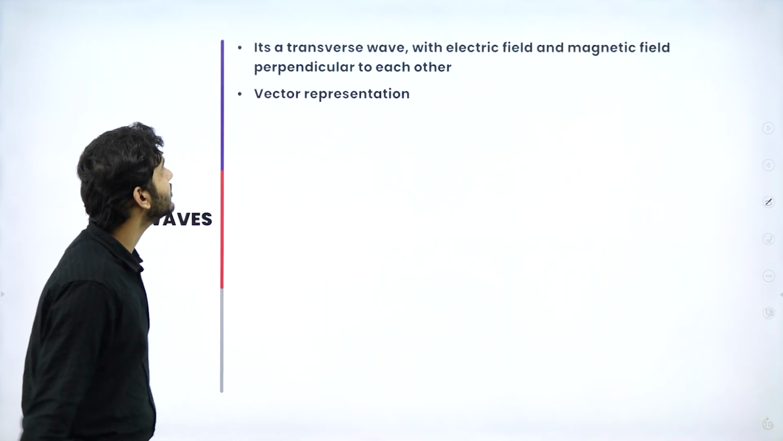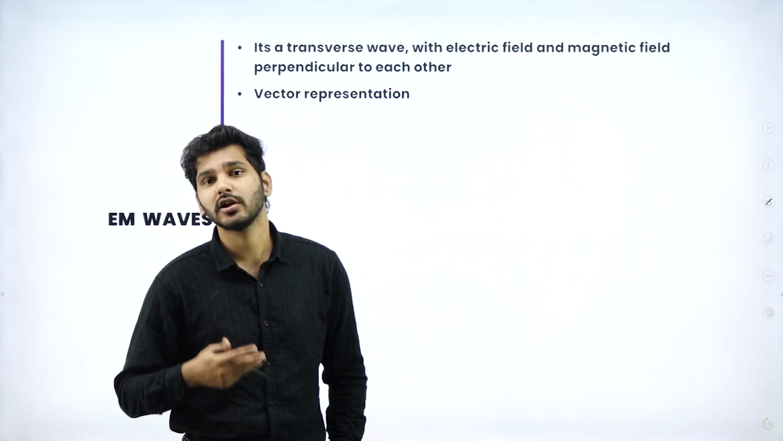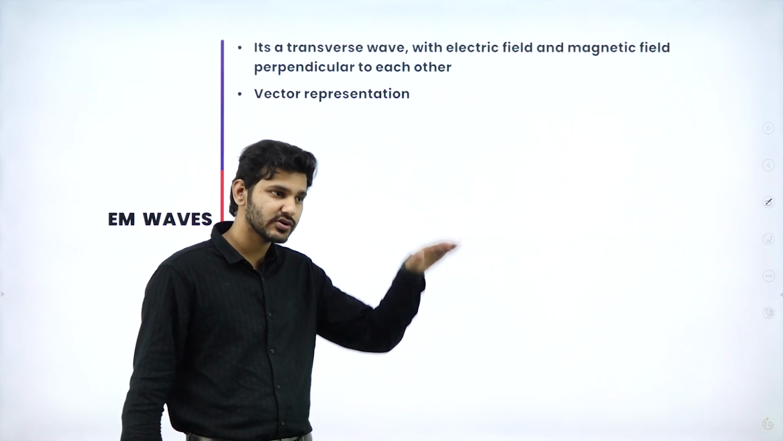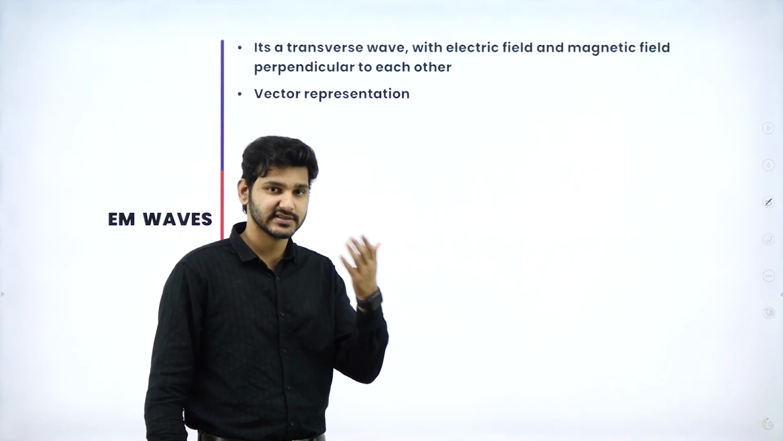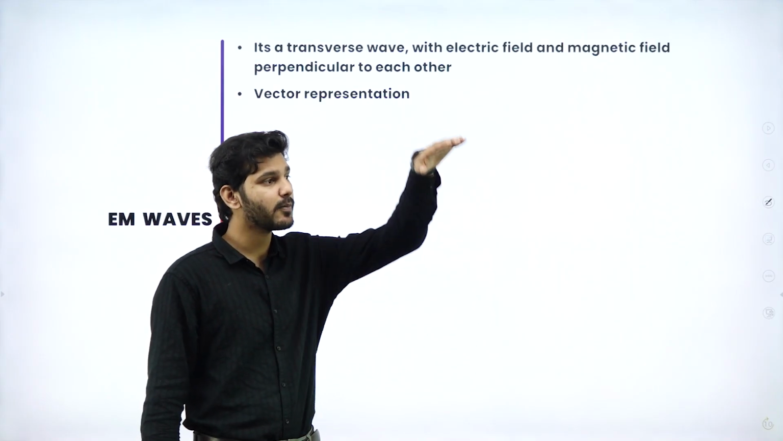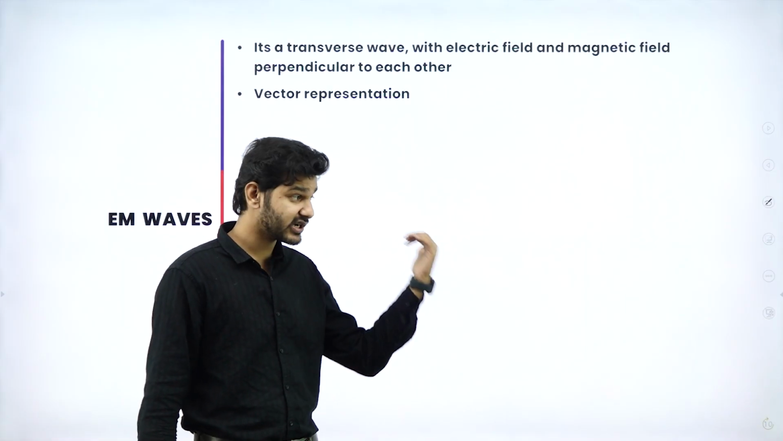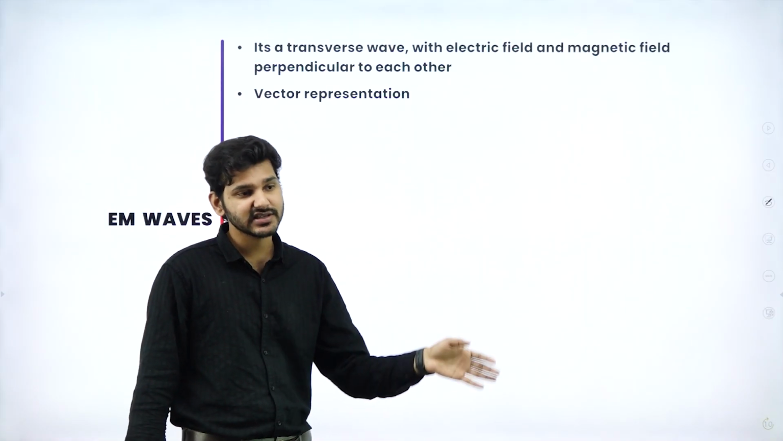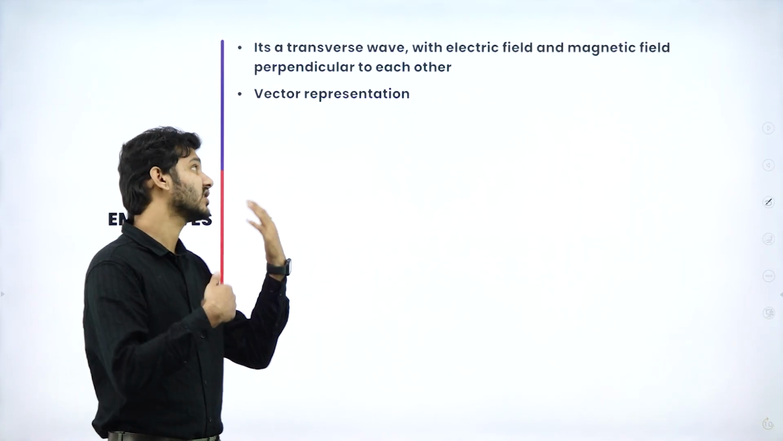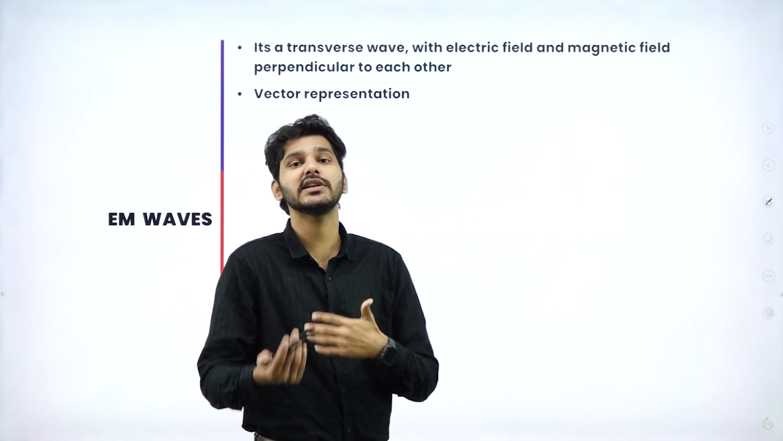EM waves, as I told you, are a transverse wave. We do know the difference between a longitudinal and a transverse wave, right? In longitudinal waves, like sound waves or the waves we see in deep oceans, the particles just oscillate up and down. They don't actually have energy carried on. But a transverse wave is much different. The energy is actually carried on with them. That is the basic difference between a longitudinal and a transverse wave. And it is a transverse wave in which electric and magnetic fields are mutually perpendicular to each other.